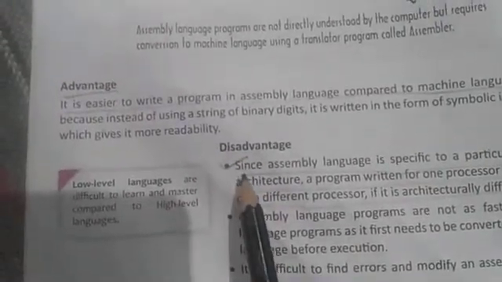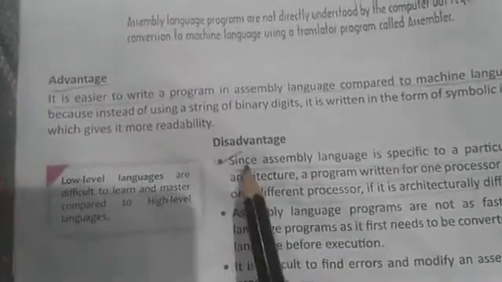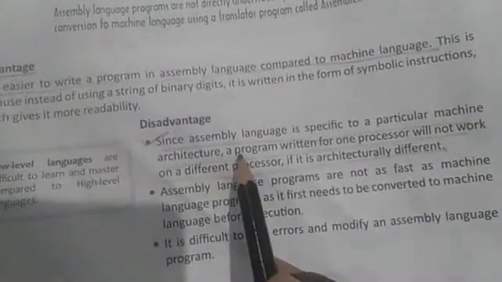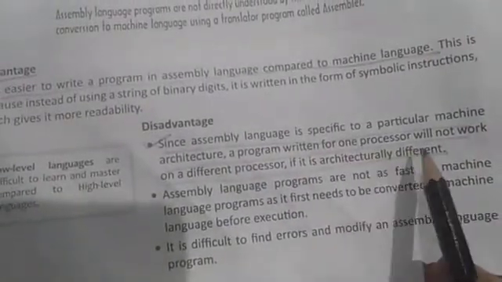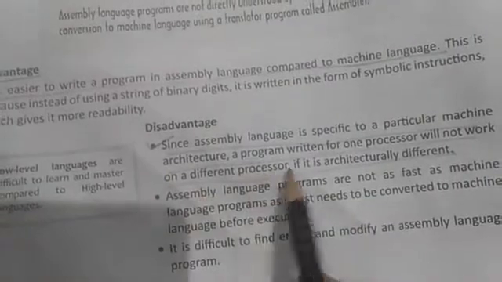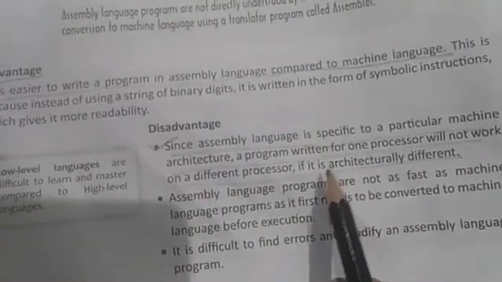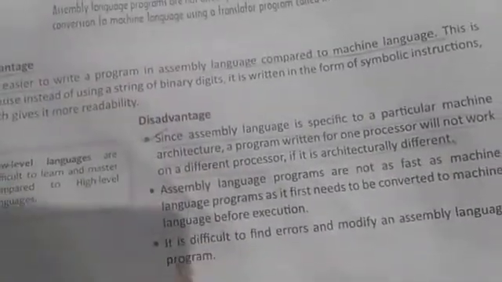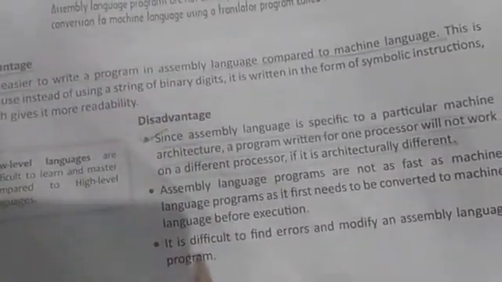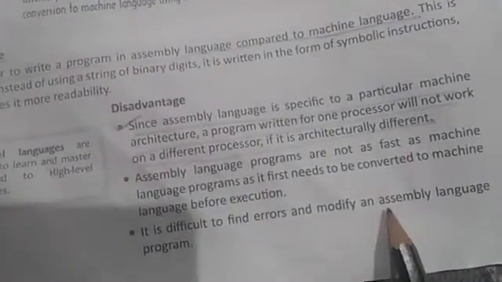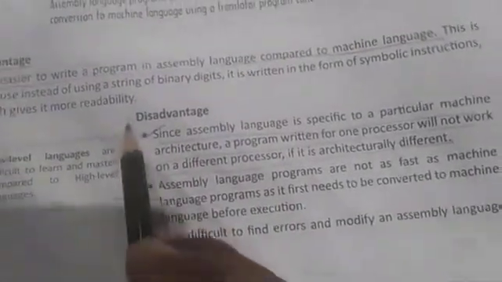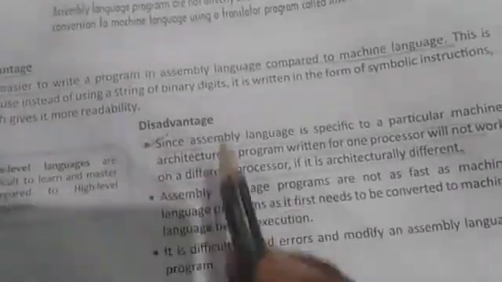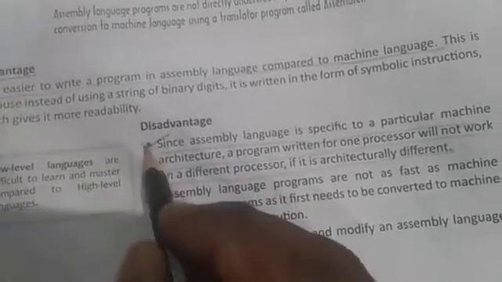Here, since assembly language is specific to a particular machine architecture, a program written for one processor will not work on a different processor if it is architecturally different. You can write this one, or you can write the last one: it is difficult to find errors and modify an assembly language program. You can write any one of these 3. It will be better that you write the first one.